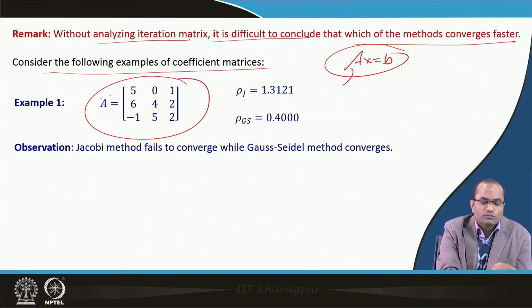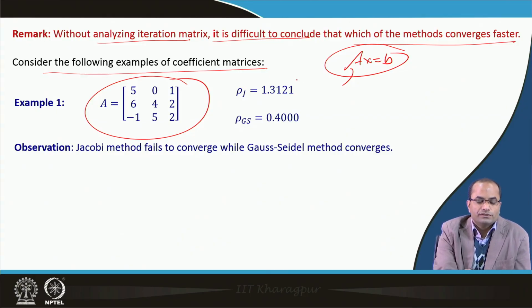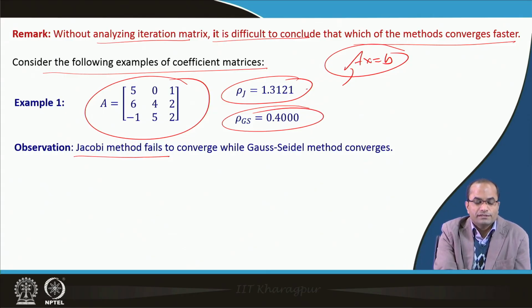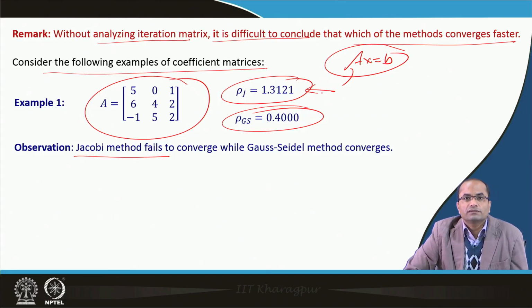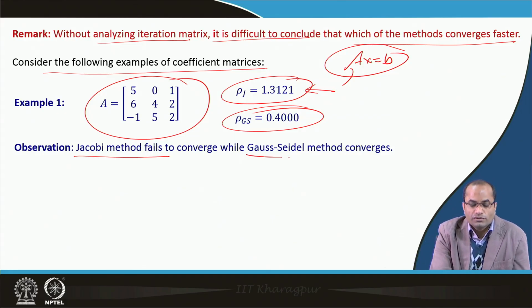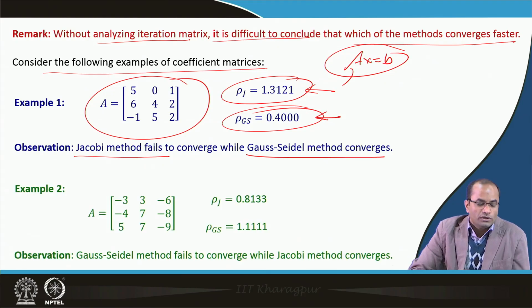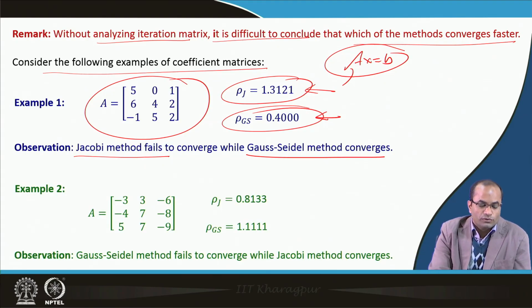If A is this one, the spectral radius of Jacobi is 1.312, and for Gauss-Seidel it is 0.400, and they indicate that the Jacobi method fails here because the spectral radius is greater than 1, and the Gauss-Seidel method converges because the spectral radius is less than 1. Whereas, in this example, what do we see now?